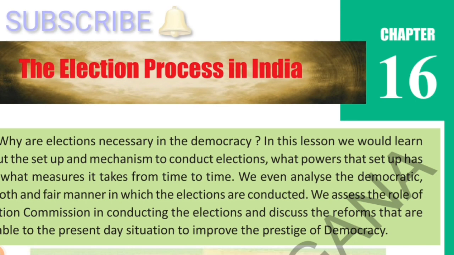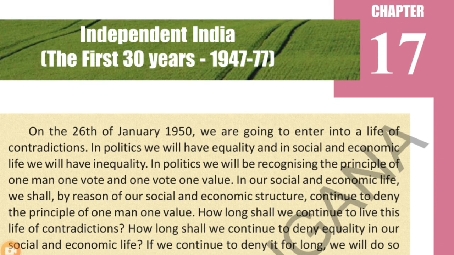We will discuss all this in this chapter. 17th chapter, Independent India, the first 30 years, 1947 to 1977. In this chapter, we are going to discuss the first general elections, how the first general elections were conducted by the Election Commission of India, what kind of problems were faced by the Election Commission of India during the first general elections, and how they allocated symbols.